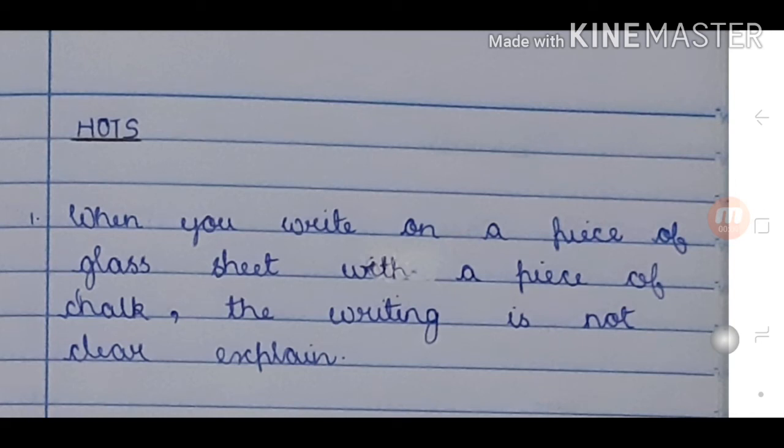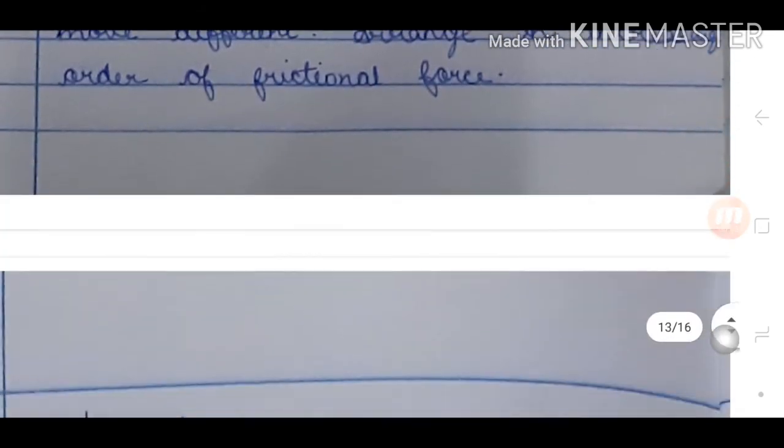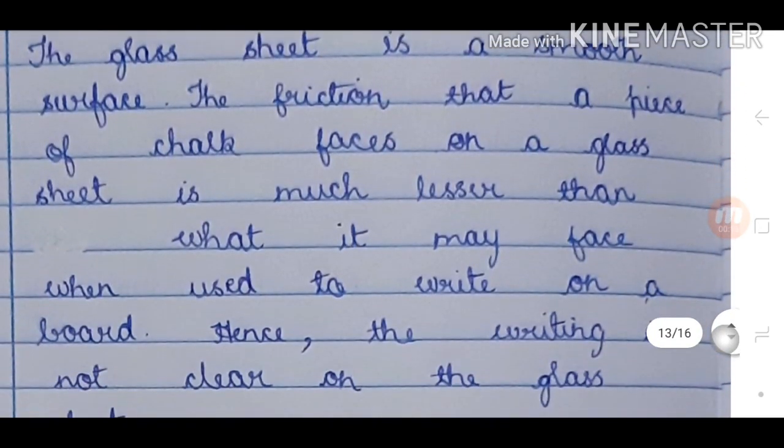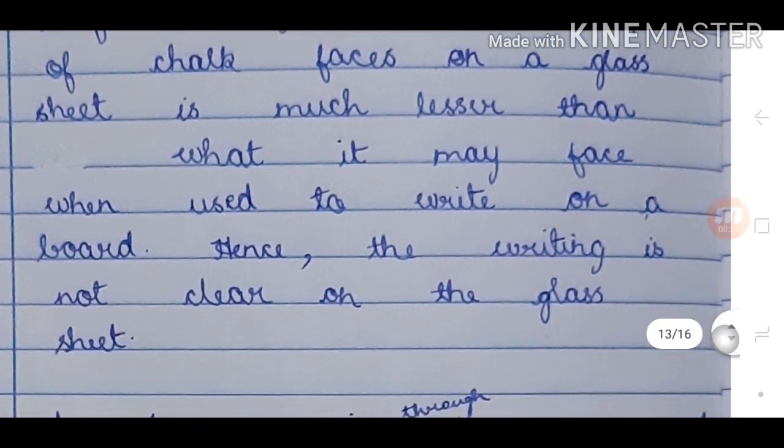HOTS. First question. When you write on a piece of glass sheet with a piece of chalk, the writing is not clear. Explain. Answer. The glass sheet is a smooth surface. The friction that a piece of chalk faces on a glass sheet is much lesser than what it may face when used to write on a board. Hence, the writing is not clear on the glass sheet.